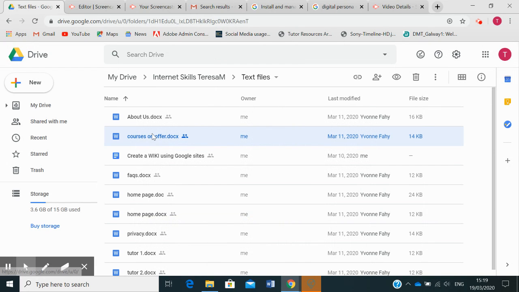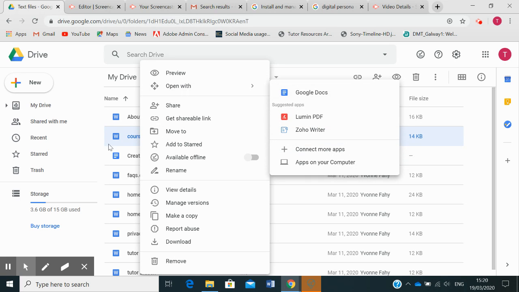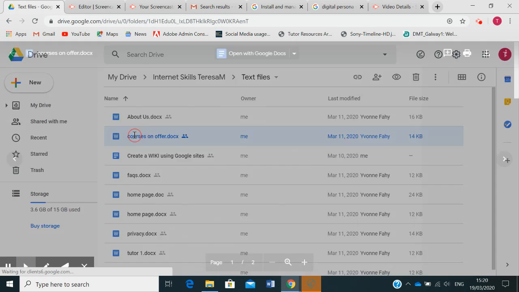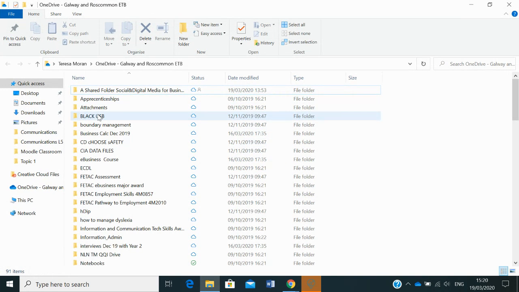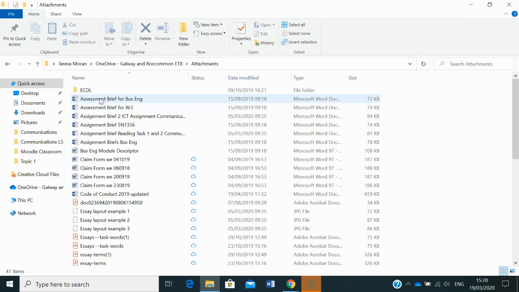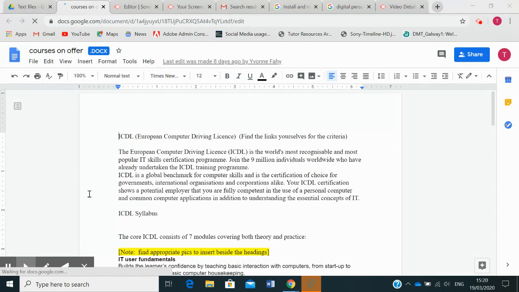I can either come over here, right click on courses and offer, and open with Google Docs. Or if I double clicked on it and I'm in it, just click on open with Google Docs. So you're using Google Docs like you would Microsoft Word, and you're opening up the documents like you would down here on your Windows Explorer, where you would open up the document, right click on something, and so on. So you're doing exactly the same thing.